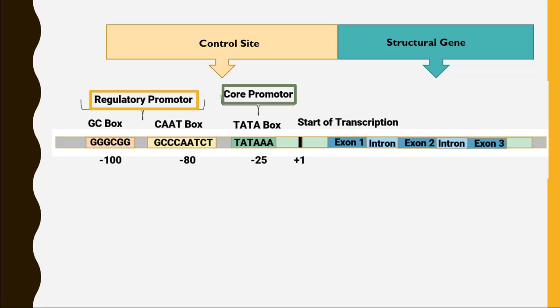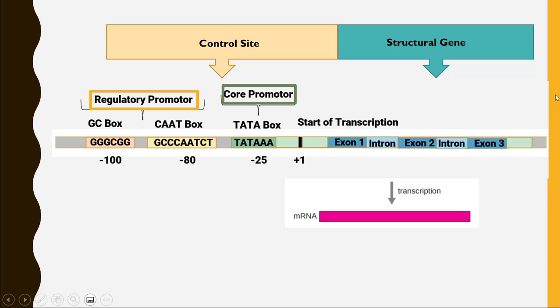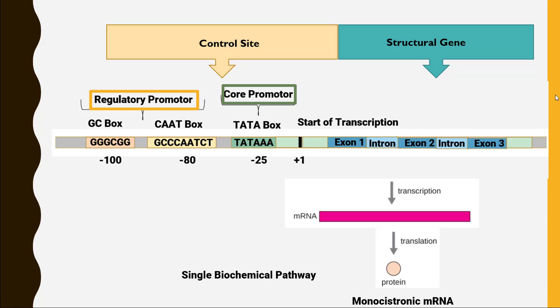Exons are the part of DNA that is going to code for a protein. And introns are the part of DNA that is not going to code for any protein, so they are the non-coding areas present inside the DNA. Now they are going to make a messenger RNA, and this messenger RNA will only make one protein. If a messenger RNA can only code for one protein, that type of messenger RNA is called monocistronic messenger RNA, and that is usually present inside the eukaryotic cell. Now, only one protein cannot start a single biochemical pathway, so we do not have any operon in this situation.